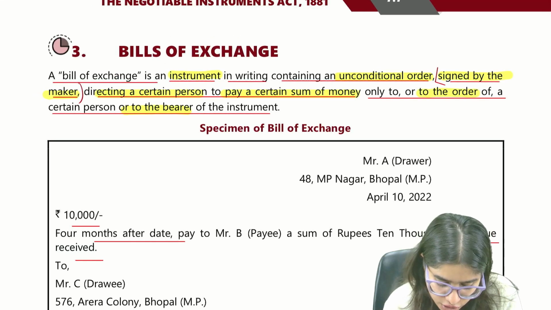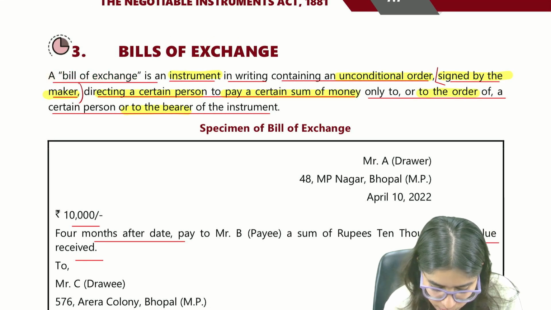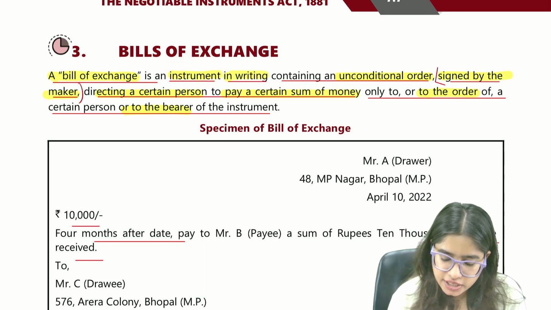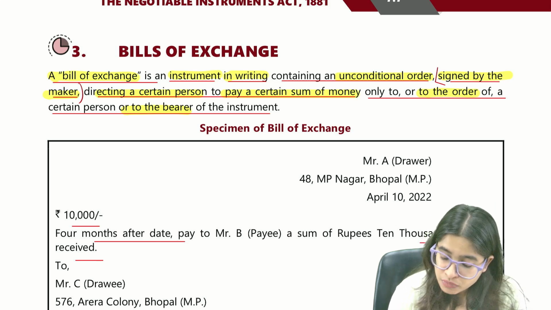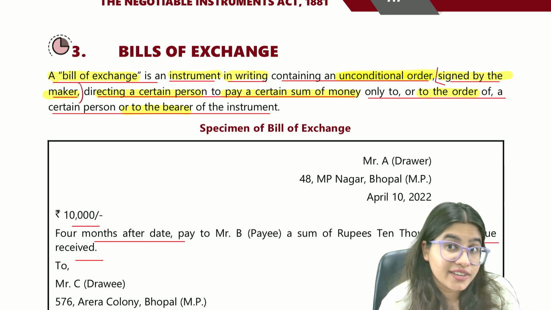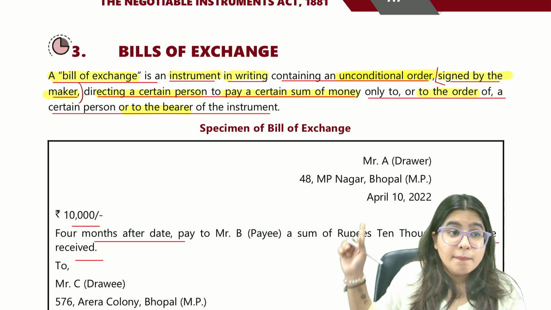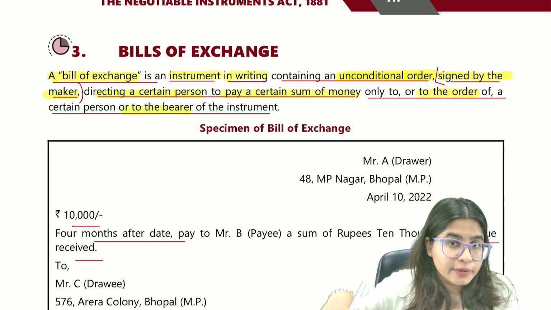What do you mean by bill of exchange? So bill of exchange is an instrument. A bill of exchange is an instrument in writing. First of all, again, instrument means document in writing, where it is an unconditional order. If you will notice, in promissory note the word was it is an unconditional promise, but here it's an unconditional order and signed